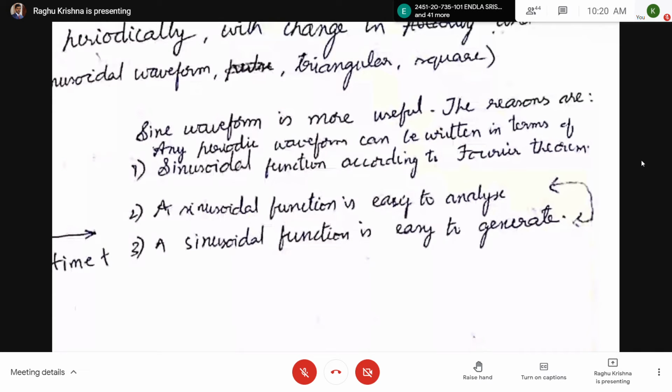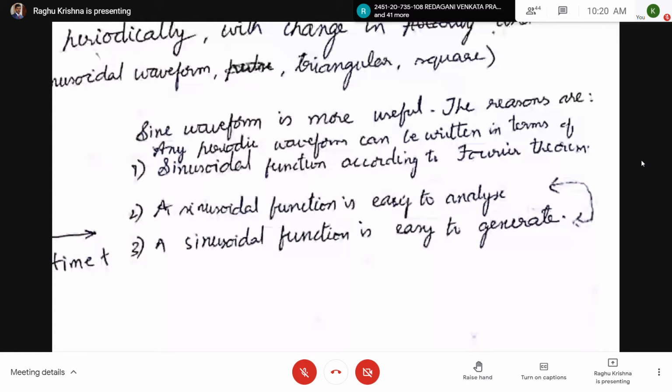First, any periodic function can be written in terms of sinusoidal functions according to Fourier transform. Second, a sinusoidal function is easy to analyze. Third, a sinusoidal function is easy to generate.